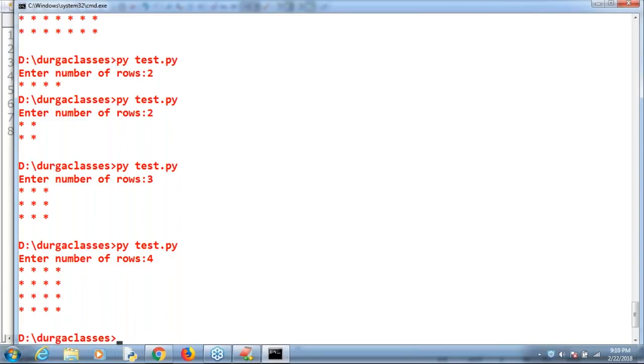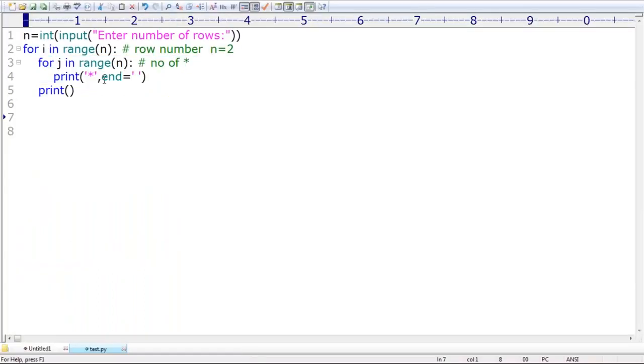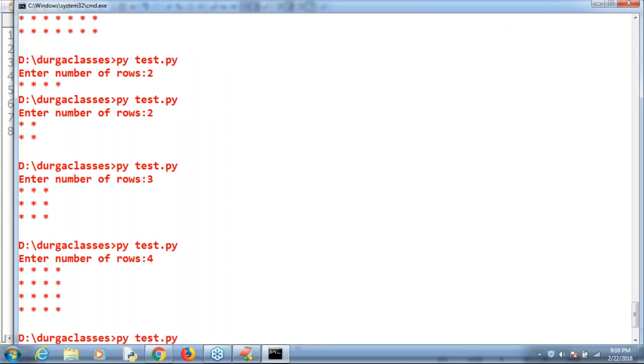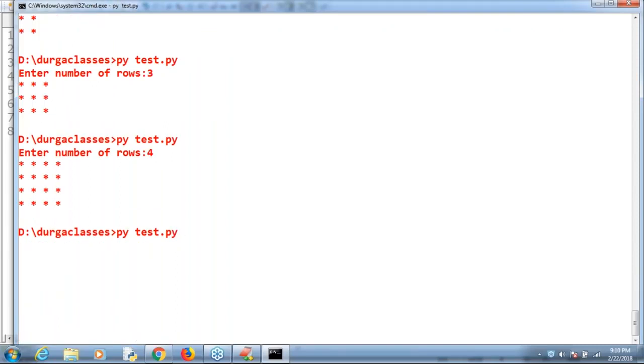Okay. Next, one student is asking, sir, my confusion is always with the end only. Sir, if I'm not using end, what will happen is, every time it is going to print in the next line. That is the problem. Have a look once. Observe that number of rows, sir, 2 I'm taking.